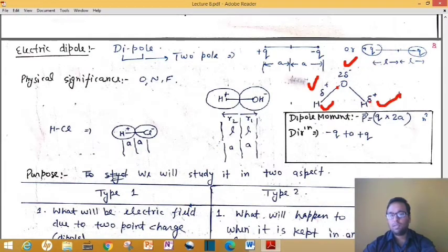Again we have this H plus, here we represent it by partially positive charge, and here we again show it by partially negative charge. Okay, so there is basically a combination of two dipoles. One dipole is this plus q and minus q, and from here we will take one more minus q, and that plus q and minus q will form one more dipole. Okay, this is the physical significance of a dipole.